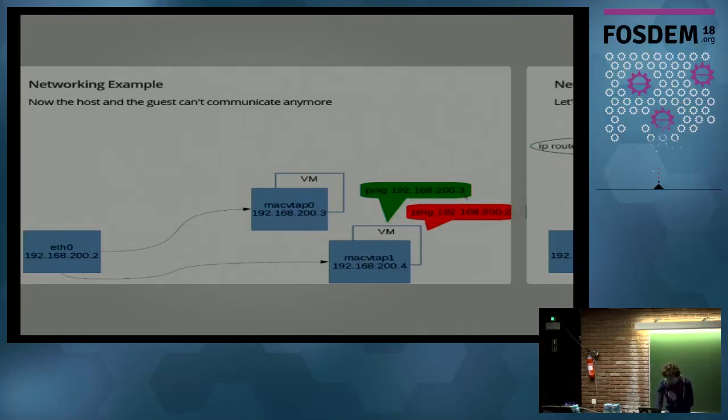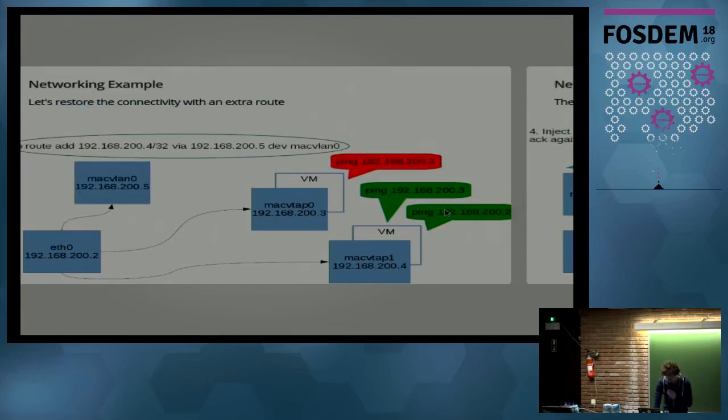So the virtual machine on the MacVTAP 1 interface can, without any issues, reach the other virtual machine, and it can also reach every other node in the cluster, but it can't reach the node it's currently running on. So this ping would fail with the .2 suffix.